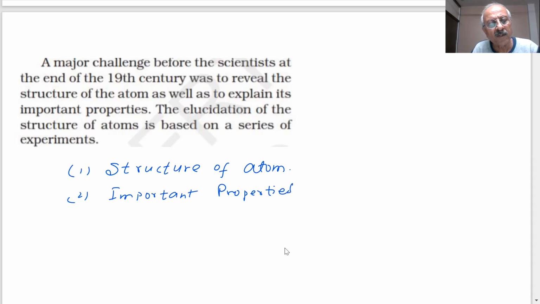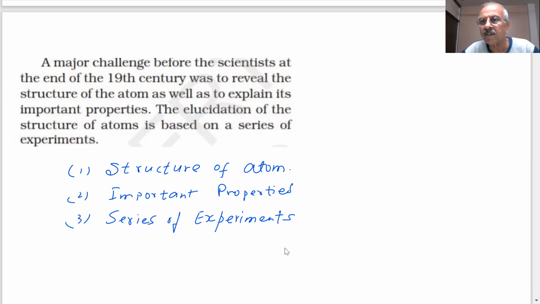And for this, what did the scientists do? A series of experiments. It will not be possible to go into completely detailed experiments in 9th class, but as you proceed to higher physics, 11th and 12th, you will learn complete details of the various experiments performed by the scientists for the discovery of the subatomic particles.